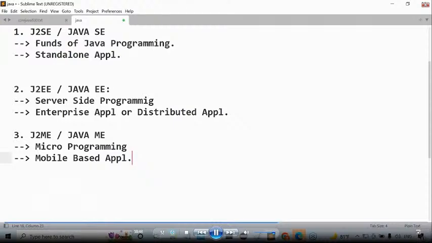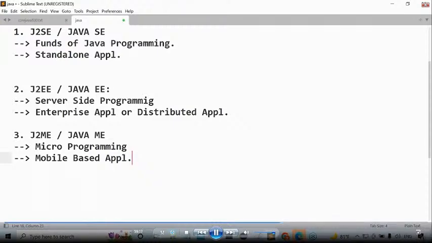Why? Because to prepare mobile-based applications, a number of alternatives to J2ME have come. More and more alternatives are available to prepare mobile phone applications. Nobody is using J2ME at present. Of course, we used J2ME in olden days, but at present many alternatives are available, so it is not mandatory to go for J2ME. That's why it is dead outside.